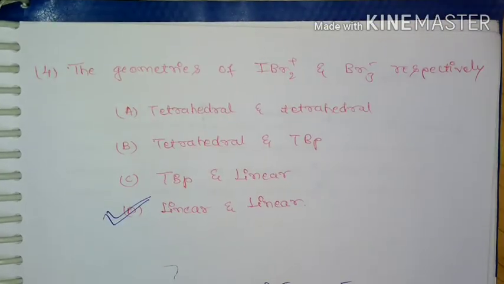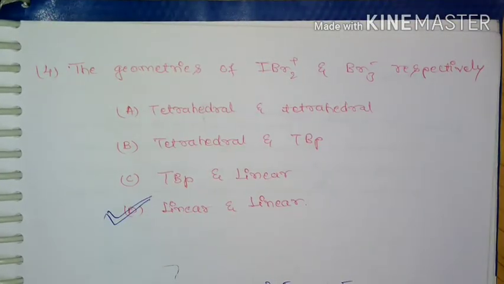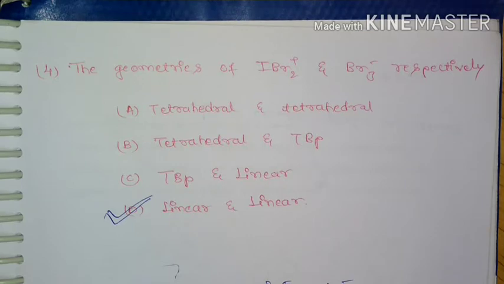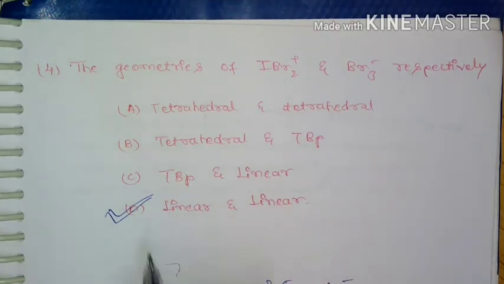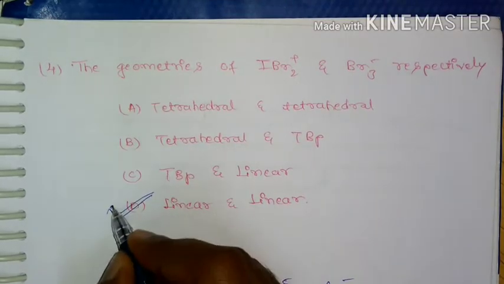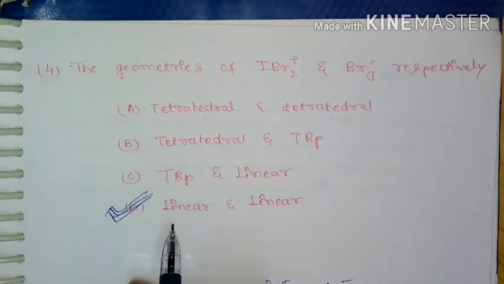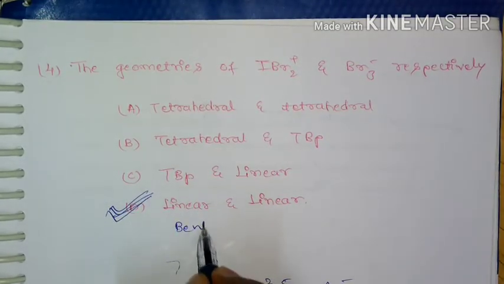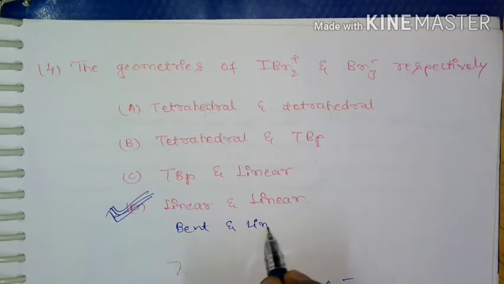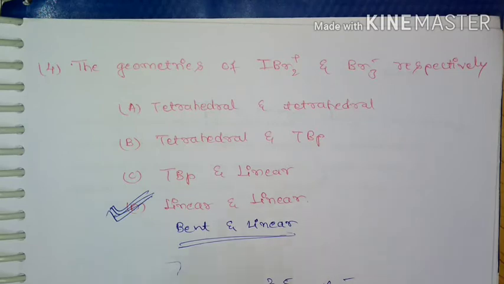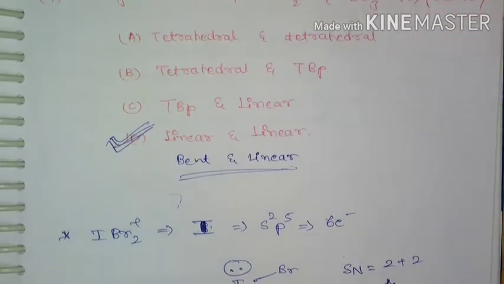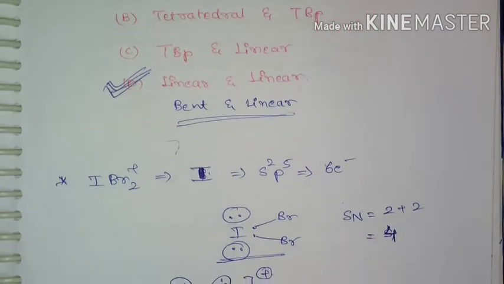Next question: what are the geometries of IBr2+ and Br3- respectively? The options given are tetrahedral and tetrahedral, tetrahedral, trigonal bipyramidal and linear, and linear. Option D is correct. Actually, it has to be bent and linear. So the option is wrong, because in both cases linear is given, but if you find the shape, you will realize it is actually bent and linear.